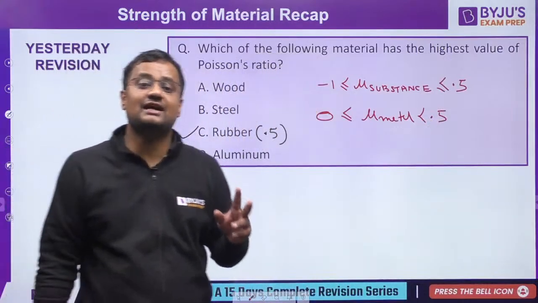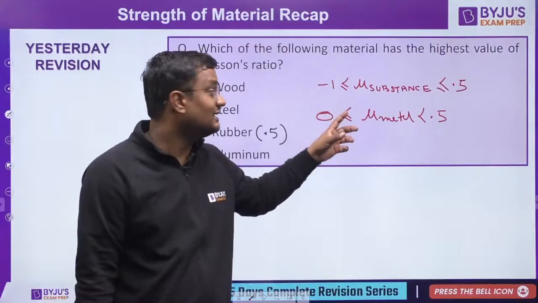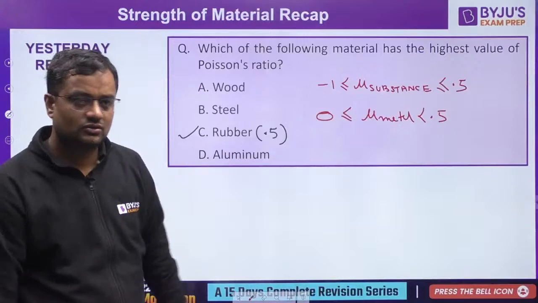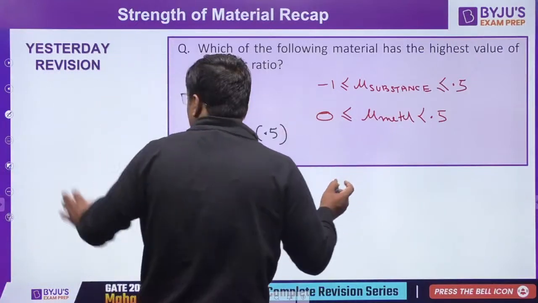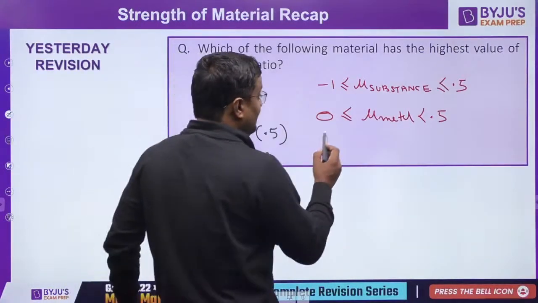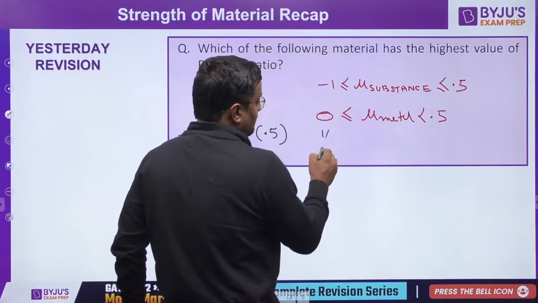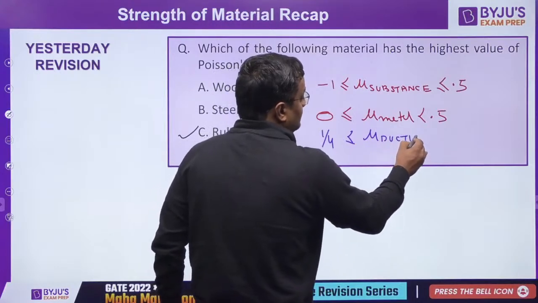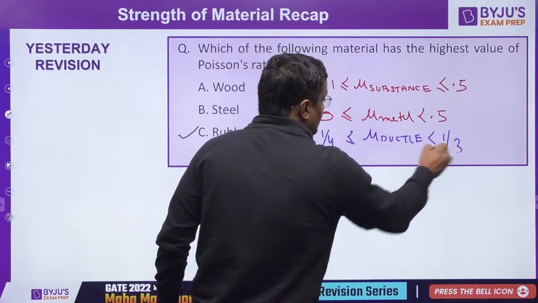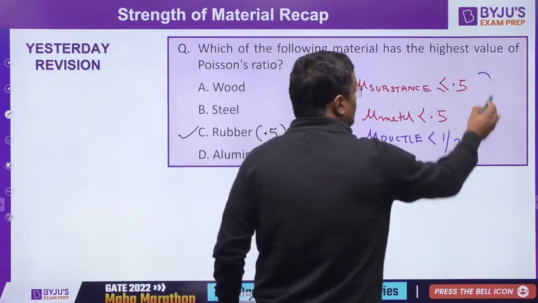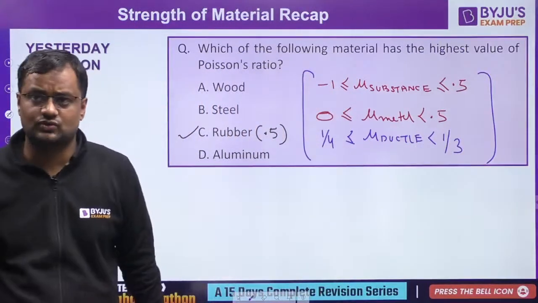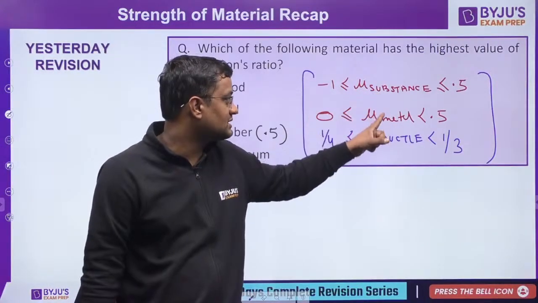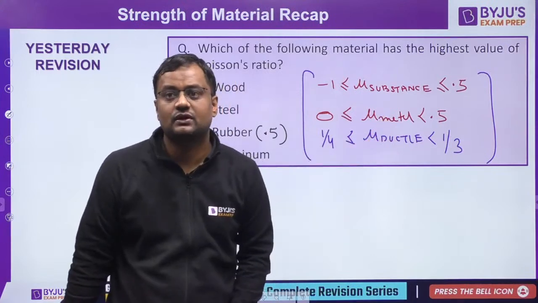Both questions have been asked by GATE. You have to check whether all substances is written or metals is written, because human tissue is not a metal, soap polymer is not a metal. And if they ask for ductile metals, then it ranges from 1/4, that is 0.25, to 0.3. So these 3 questions can be asked for the mu range in GATE or any other exam. You have to check whether it is asked for substances on the earth, or metals, or ductile metals.